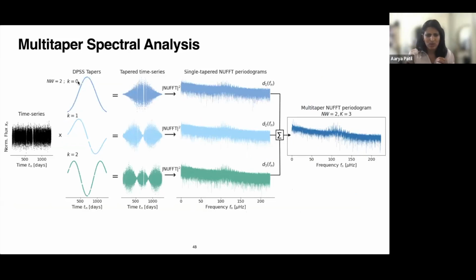Here I'm showing 3 different tapers of order 0, 1, and 2 with bandwidth NW equals 2. Given some bandwidth, I compute these tapers, which depend on NW. To compute this, it's a matrix evaluation that you need to do to compute the sequences. But essentially, the tapers are where the bandwidth goes.